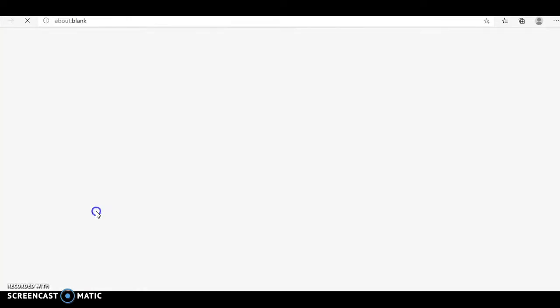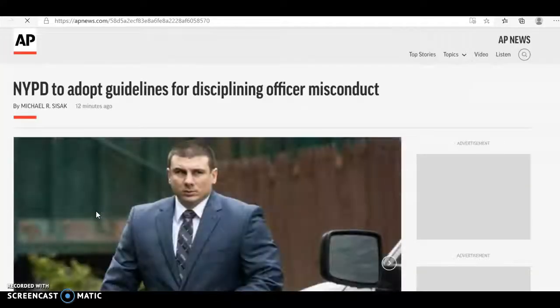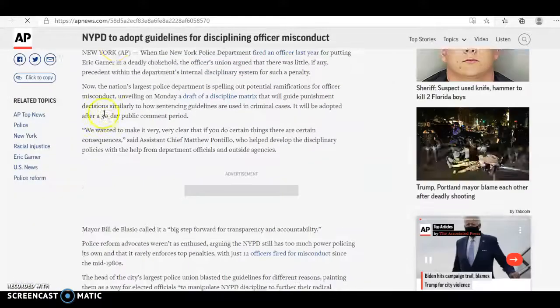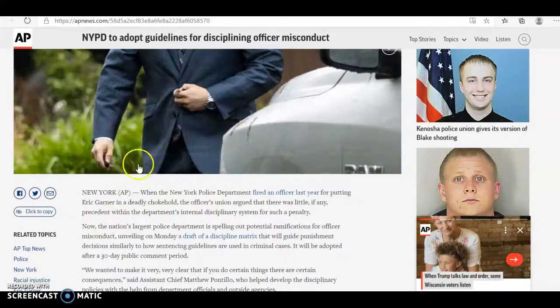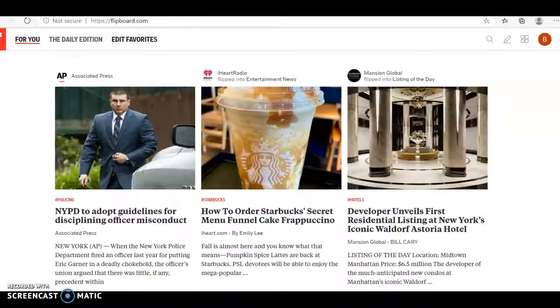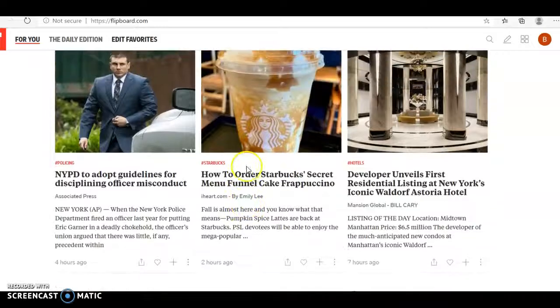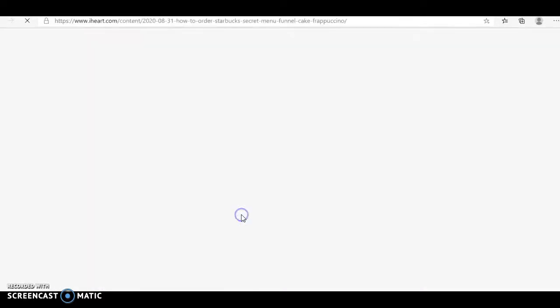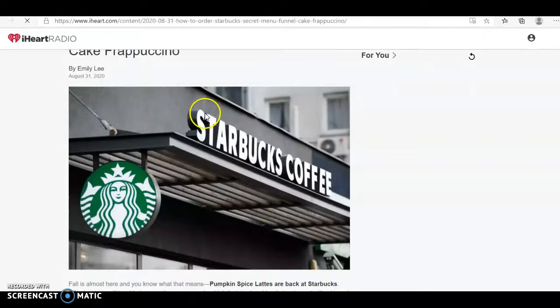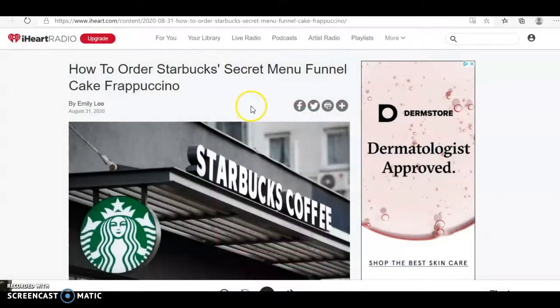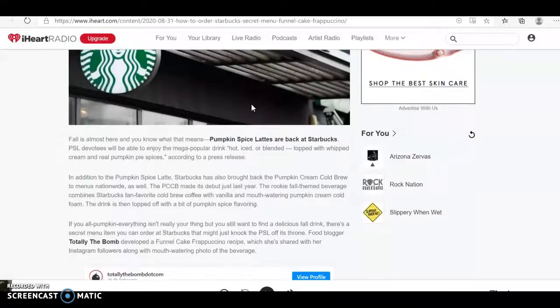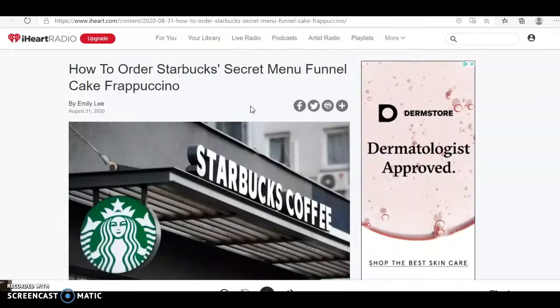So find a reliable source. Make sure you can find an author. So right here, oh my goodness, this says Associated Press. I don't have an exact author name, so I'm going to go back and, okay, this looks interesting. How to order a Starbucks secret menu funnel cake frappuccino. And let's see here. I have the name of the author, Emily Lee.